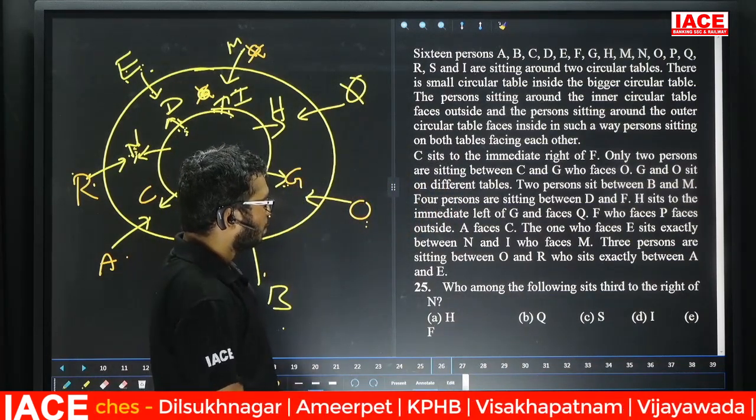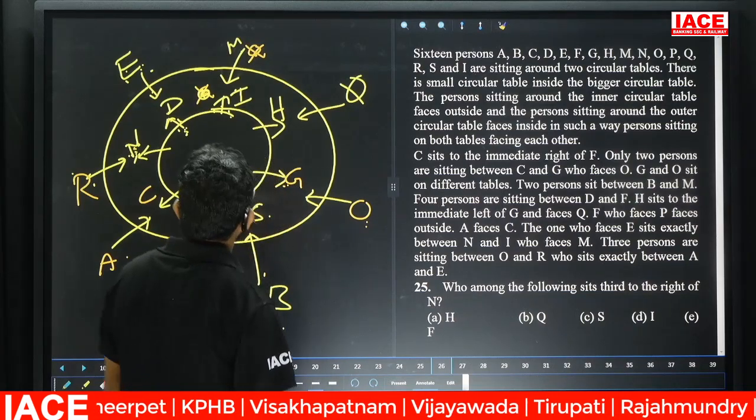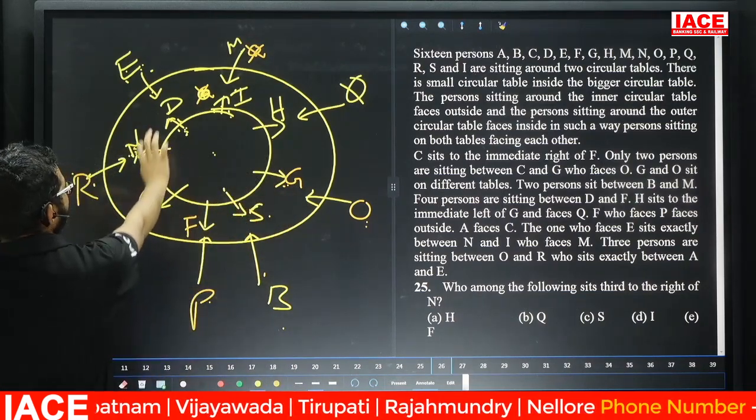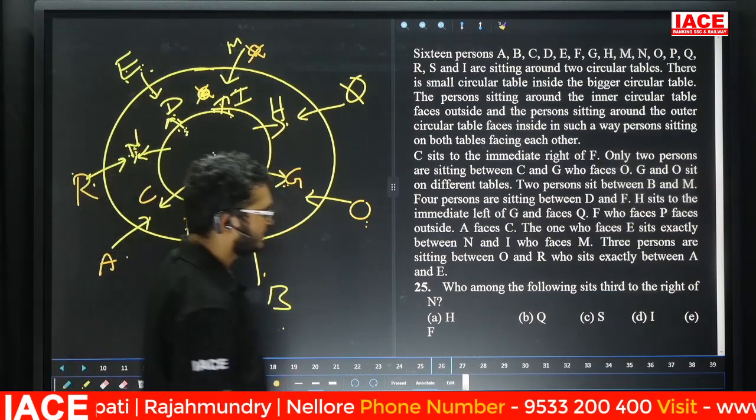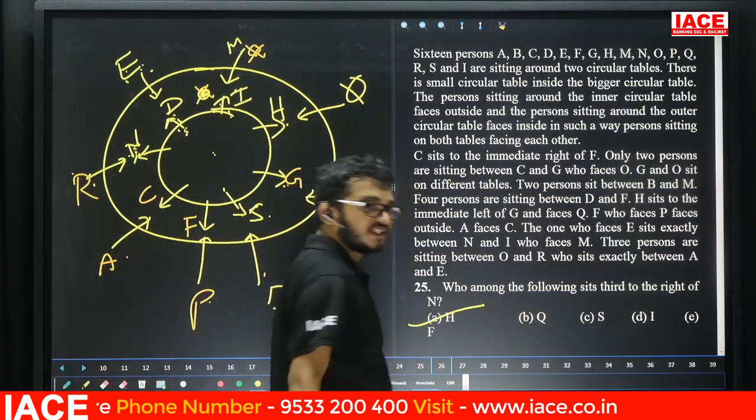Question number 25. Who among the following sits third right of N? Third right of N. N is facing outside. First right, second right, third right is what? H. So friends, question number 25, the answer is option A.